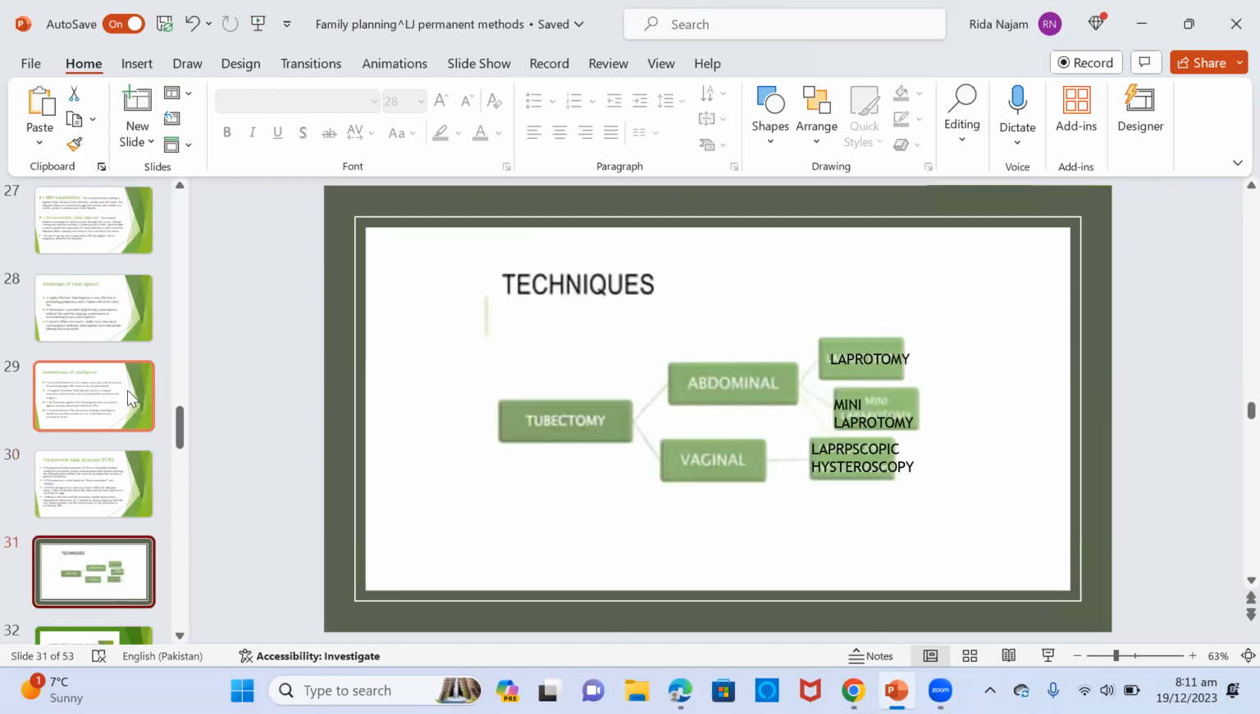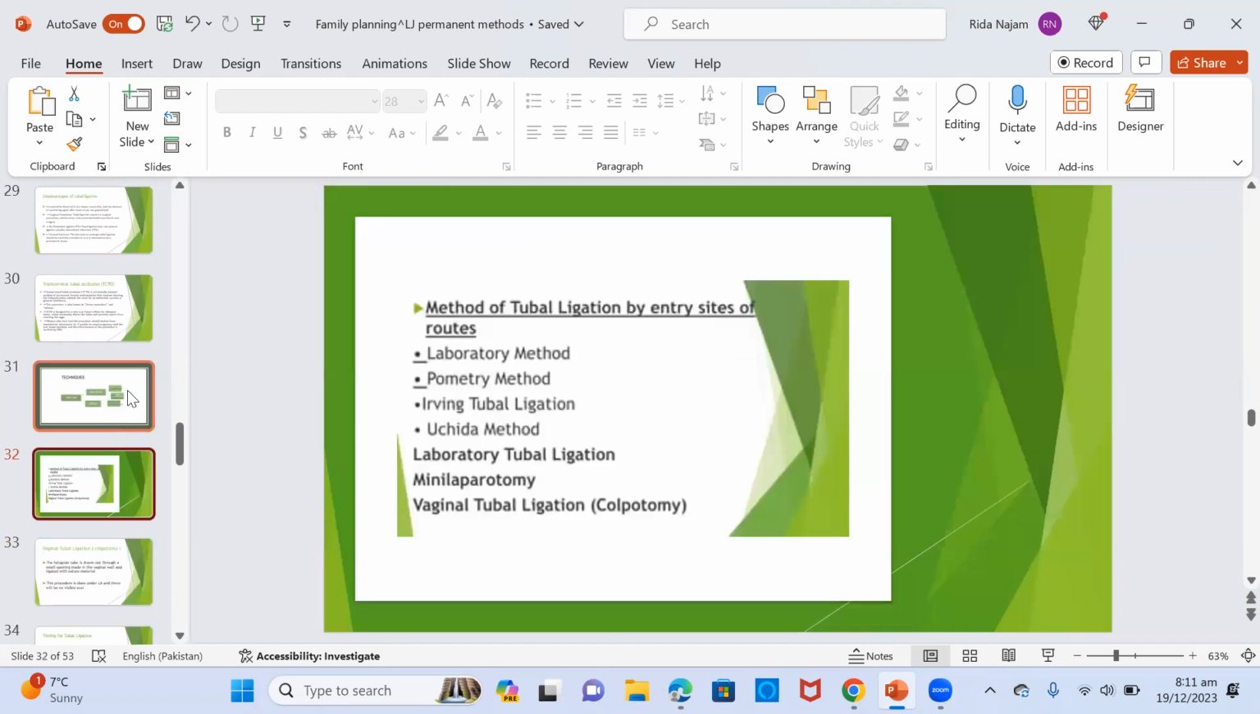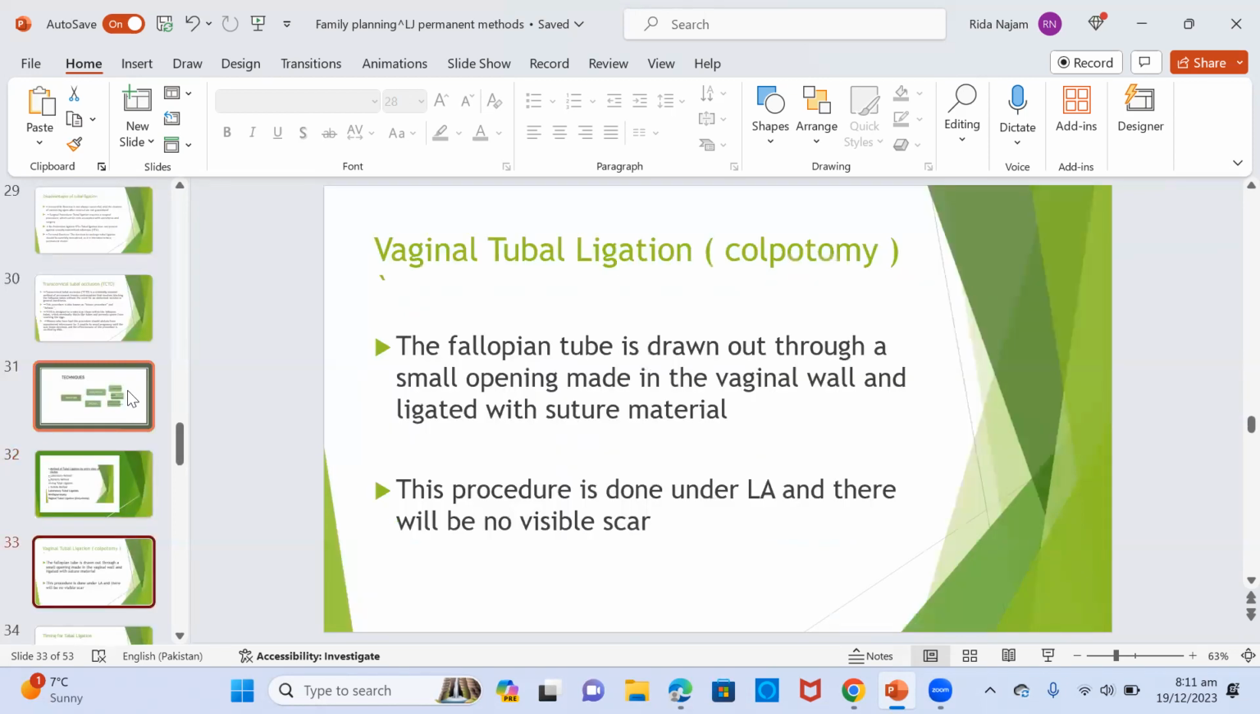Techniques of tubectomy include abdominal and vaginal. Vaginal is simply laparoscopic hysteroscopy, and abdominal includes all three, which are laparotomy, mini laparotomy, and laparoscopic hysteroscopy. Methods by the entry site: methods of tubal ligation as classified by entry sites of the routes include laparotomy method, Pomeroy method, Irving tubal ligation, Uchida method, laparoscopic tubal ligation, mini laparotomy, and vaginal tubal ligation, which is called colpotomy.